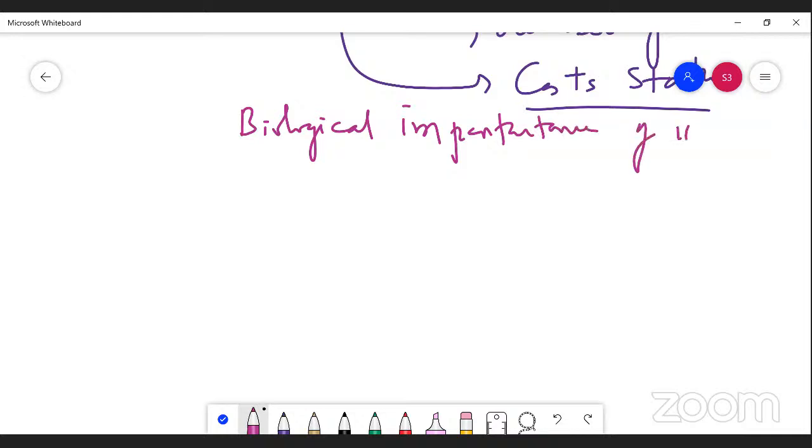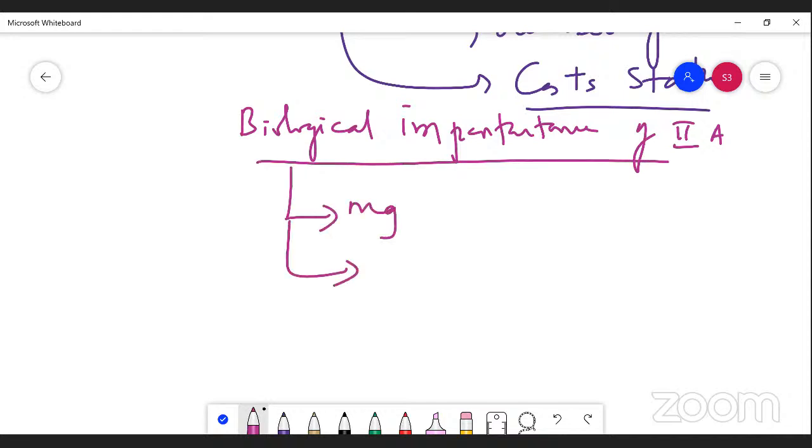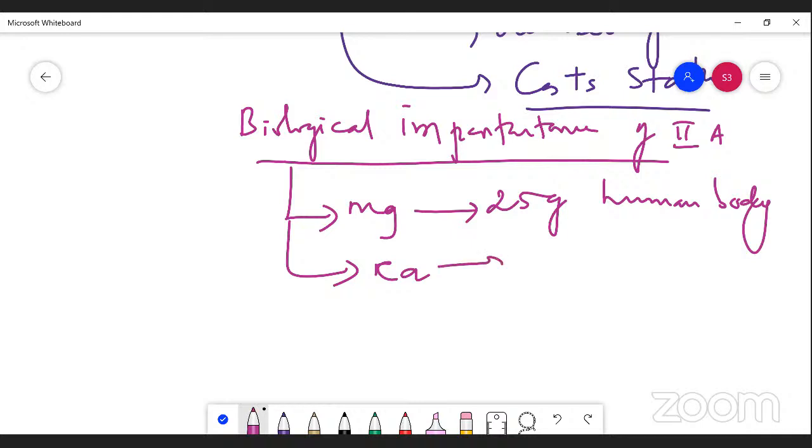Magnesium and calcium are very important for human beings. Magnesium is present at about 25 grams in every human body, and calcium at about 1,200 grams.